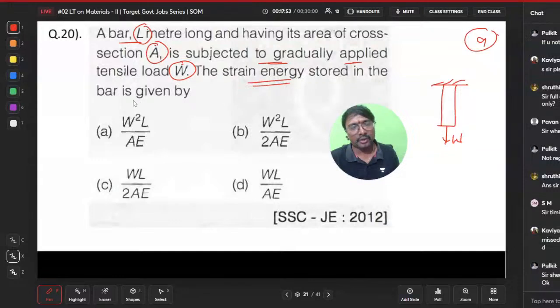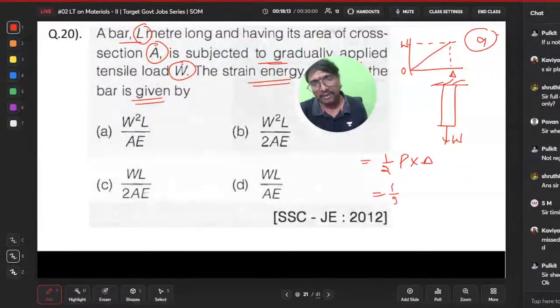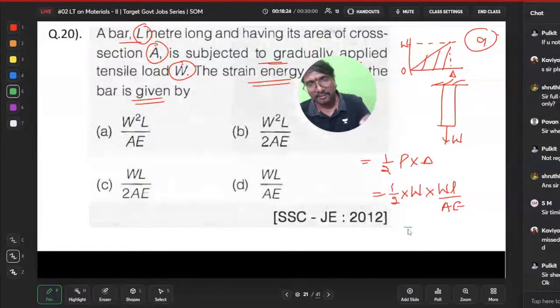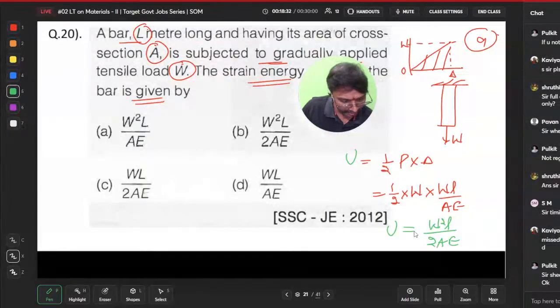The strain energy stored in the bar is given by, what is the strain energy stored in the body? Tell me. Strain energy equals half into the load into the deformation. By default, which load do we have to consider? Gradual load only. This is W applied up to this point starting from 0. This is the delta you are getting. Half into the load applied W, the area of the triangle, into the axial deformation WL by AE. So finally the strain energy equals W square L by 2AE.